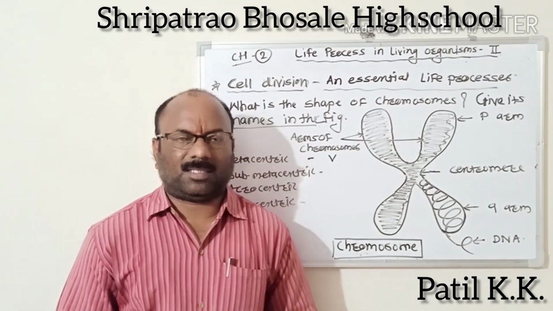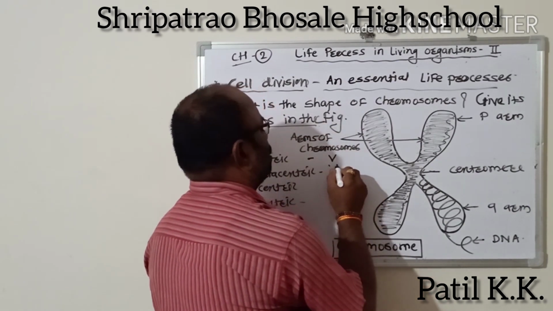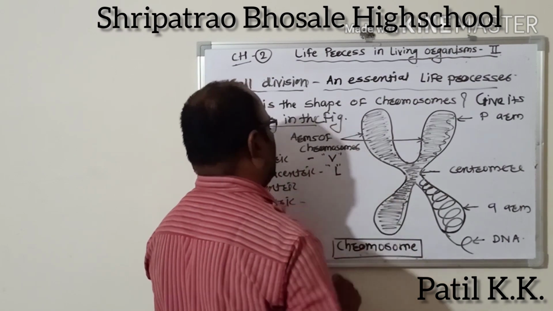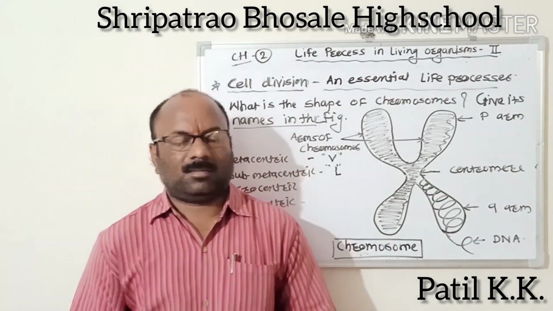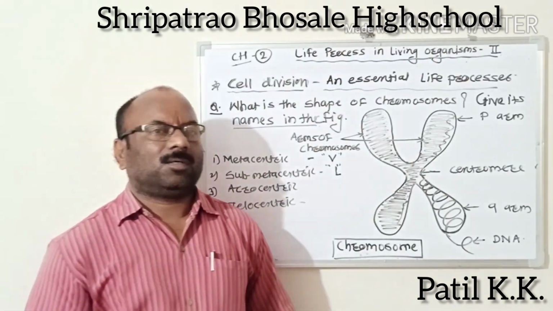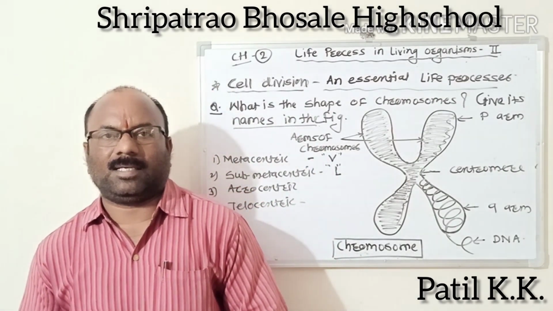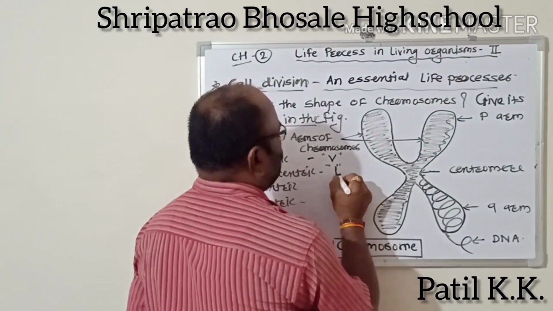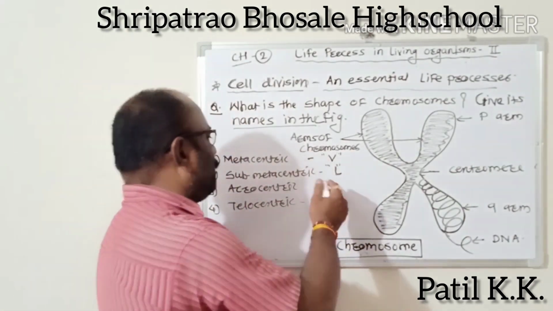The second is submetacentric. What is its shape? It is L-shaped. The English capital letter V is metacentric, and the English capital letter L is submetacentric. It is L-shaped with a centromere somewhere near the midpoint of the chromosome. One arm is slightly shorter than the other. It is called submetacentric.